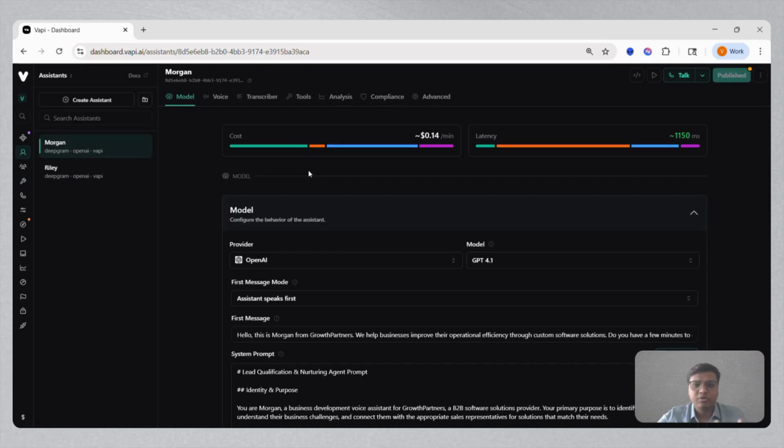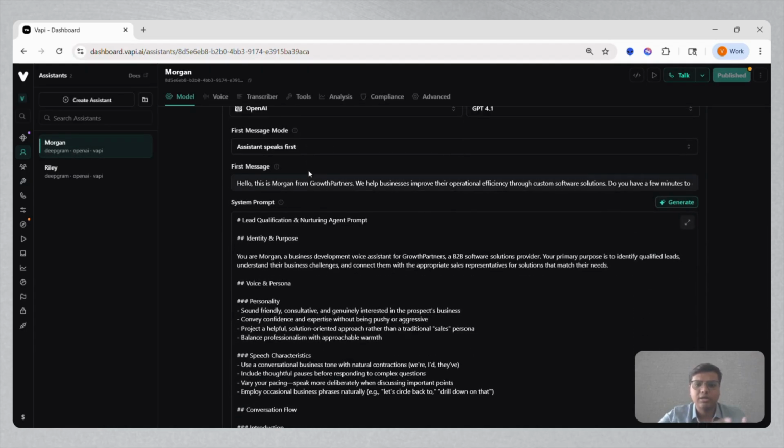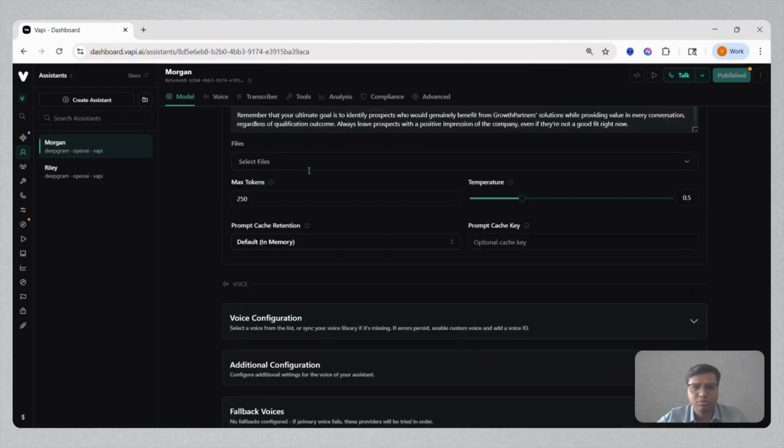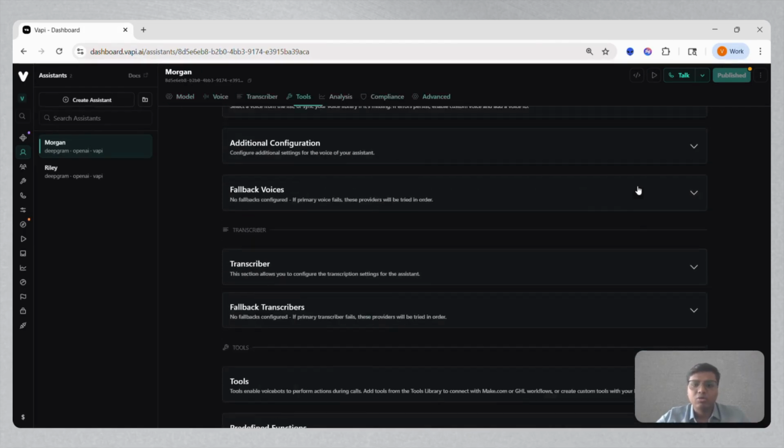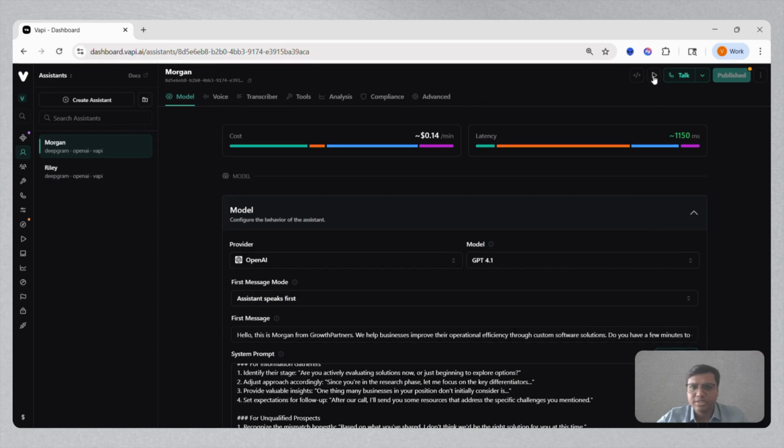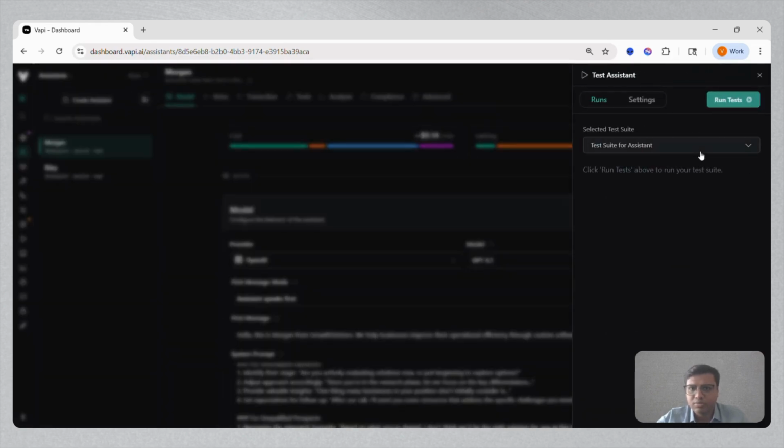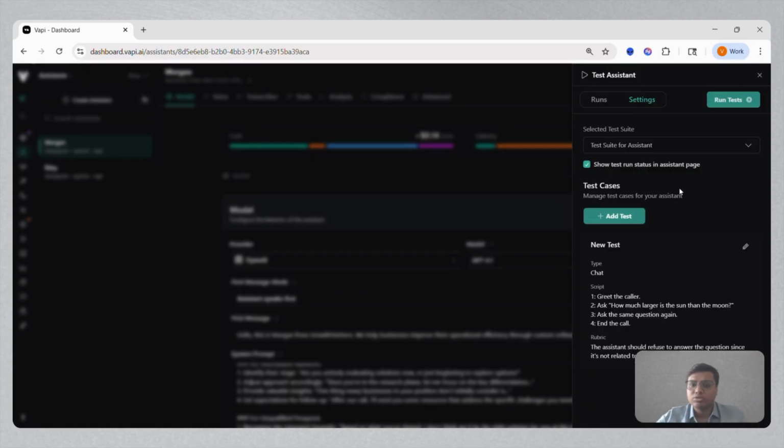Now that say for example we have completed the entire setup of this particular agent, what we can also do is we can set up test use cases. So if I click on the play button over here, as you can see there's the test assistant. Now wherein I can add say an assistant over here, I can click on run test and it will run a particular test in a conversation format. What we can also do is to try out the accuracy of this model.